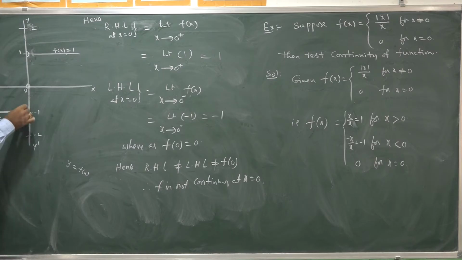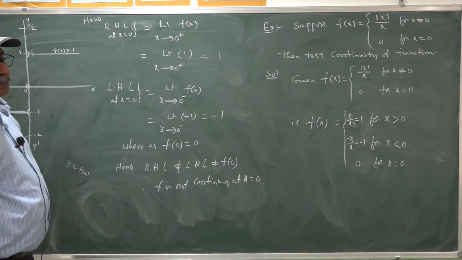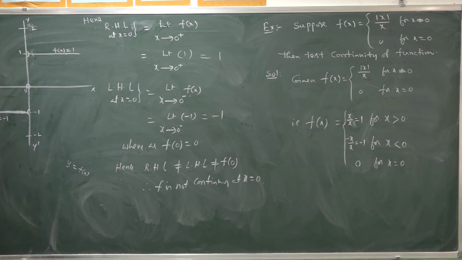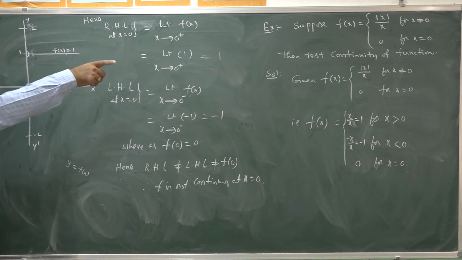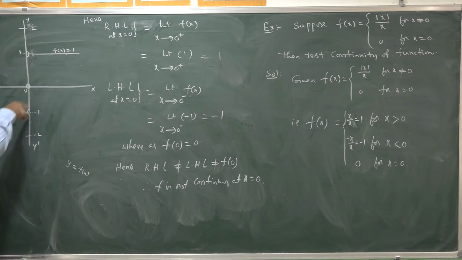So, the graph is discontinuous at 0. This is the graphical approach to the continuity of the given function. This is the graph of mod x by x for x not equal to 0, and 0 for x equal to 0. This is the graphical approach of the same problem.